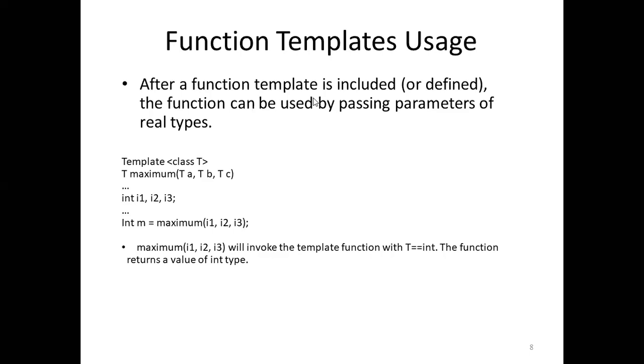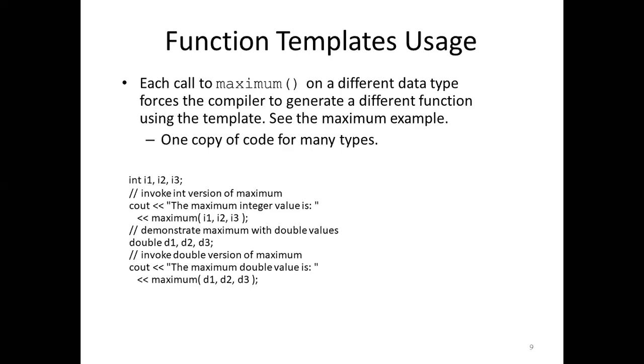If I'm comparing it, character value means what? It should generate the ASCII value for it. I'm talking about the comparison logic, right? The maximum number, not only with numbers, but if I need to calculate the maximum value of characters, what is expected? The character's ASCII value needs to be generated, and depending on that ASCII value, we compare which one is maximum and which one is minimum. So it is expected to work not only for specific particular values, but for the different data types associated with it.